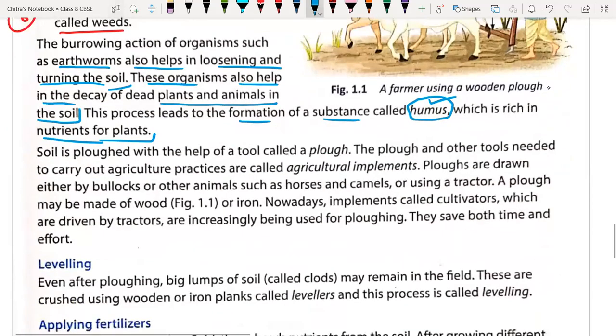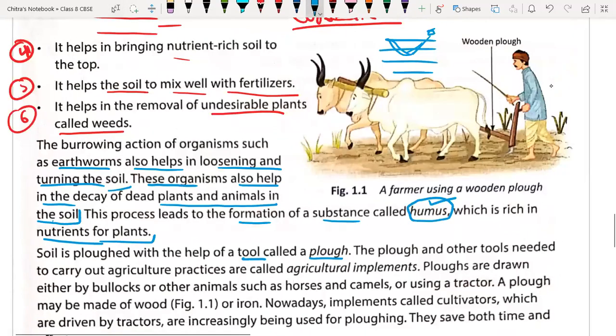Soil is plowed with the help of a tool called a plow. You can see here that the farmer is using that plow. It is made of wood, that's what is called a wooden plow. Sir, now we have metal plows, right? Yes, the metal strip is connected over here, but the part which is wood is called the plow. At the bottom of the plow we have the metal strip in order to plow the soil.